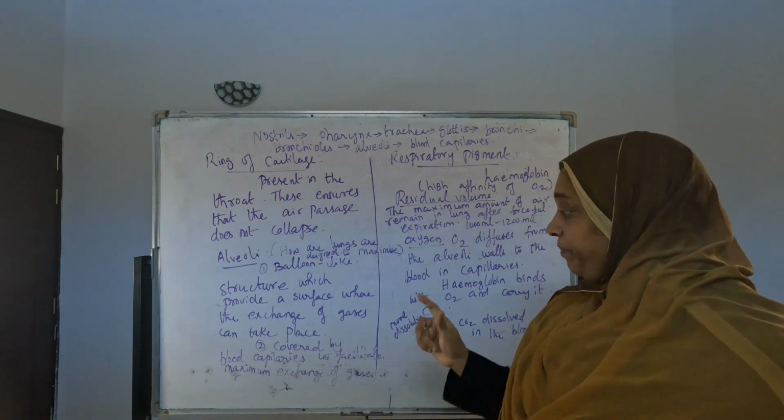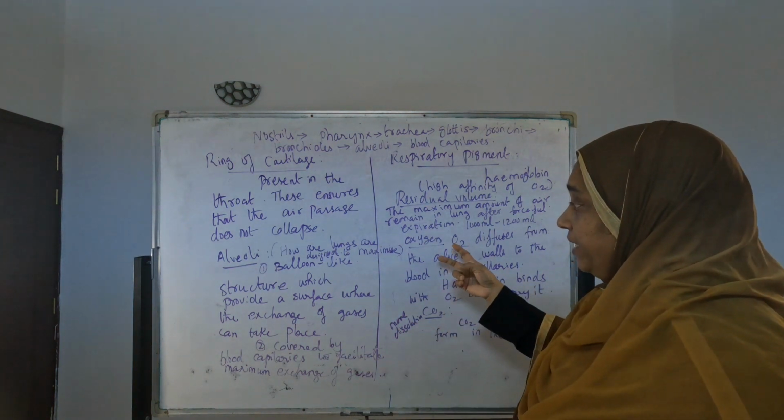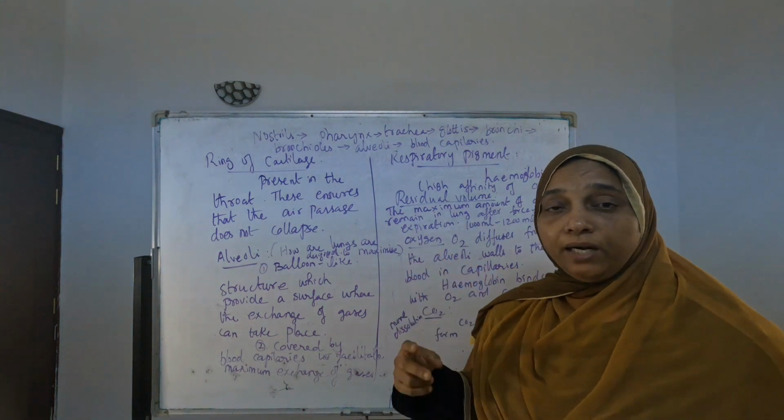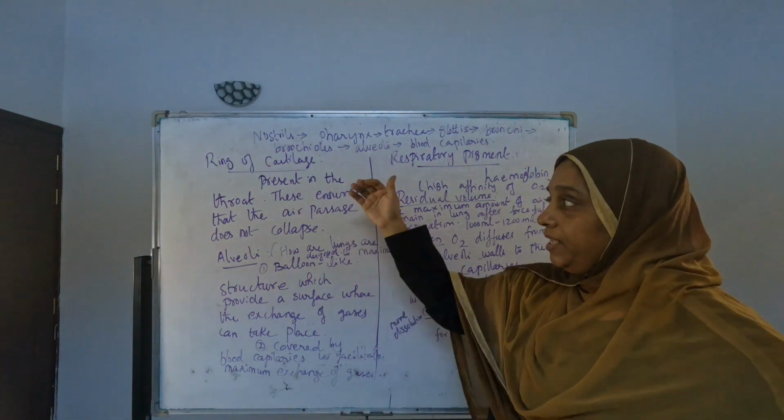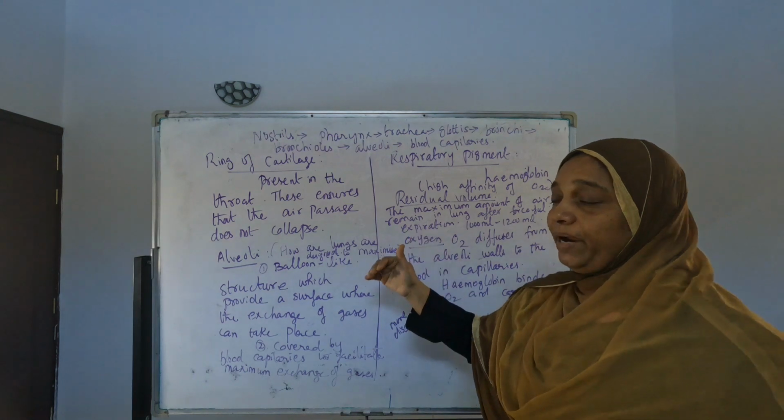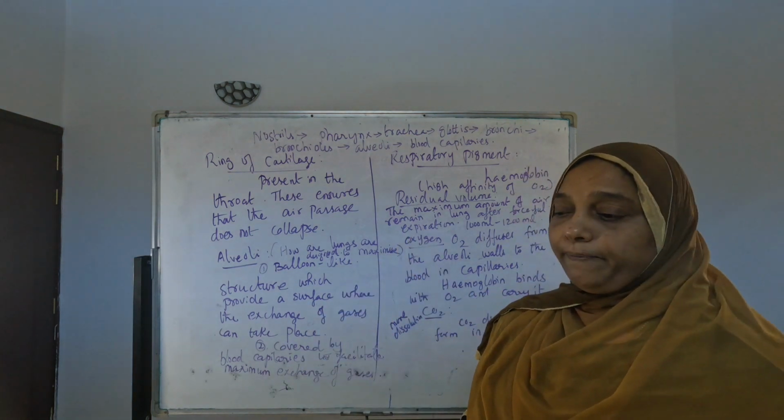Keep this in mind. Which has more dissolution power in blood? Carbon dioxide only. These are the main points you have to keep in mind about the respiration part.